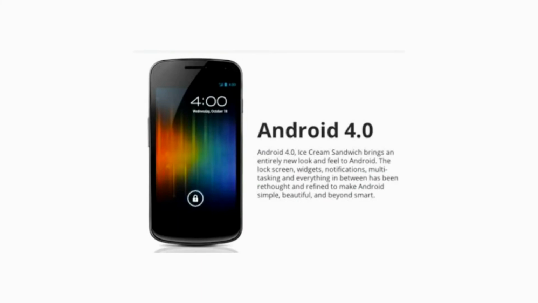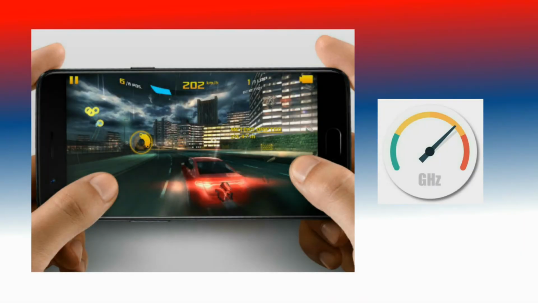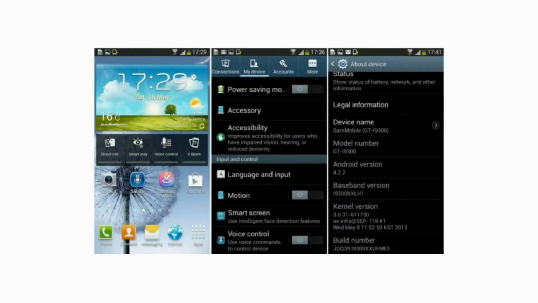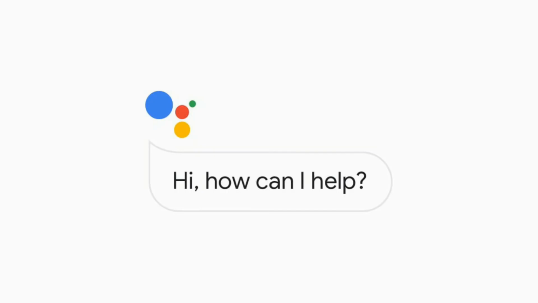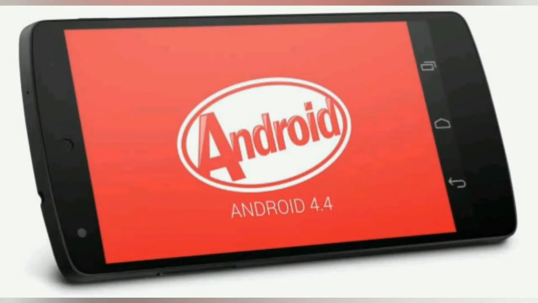Then in 2012, Android made some important changes in Jelly Bean 4.1. Some of them are Google Now, improved graphics, touch performance, fonts, and some flexible widgets, etc., and it made the basis for Google Assistant. This version also got new inbuilt apps, Hangouts, etc. But Android 4.4 KitKat did not have any new things.